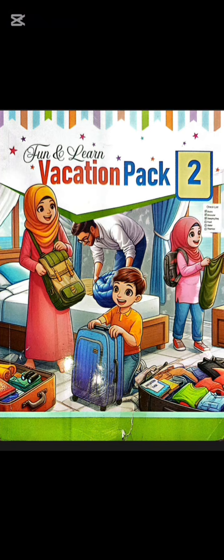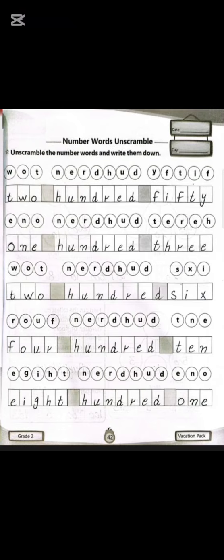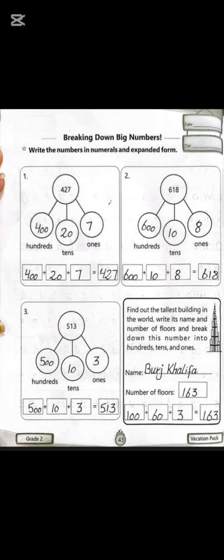So today here we will discuss the vacation pack for grade 2, subject math. Number words unscramble. Unscramble the number words and write them down. Rearrange the words and write them in these boxes.